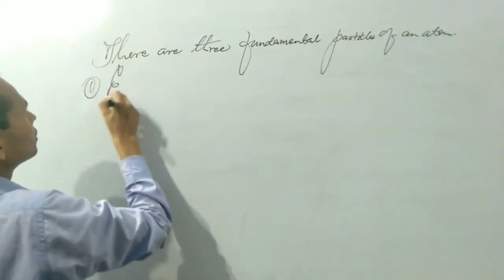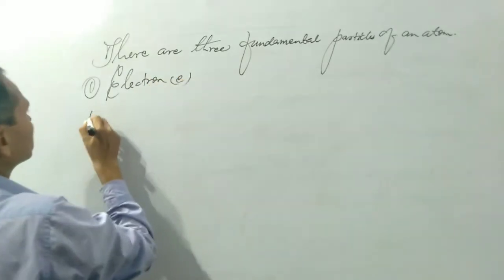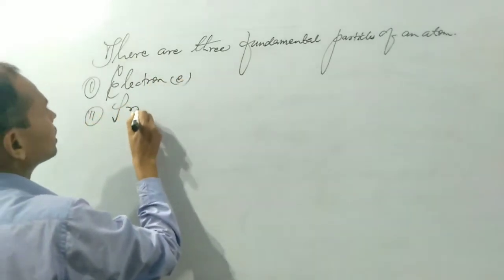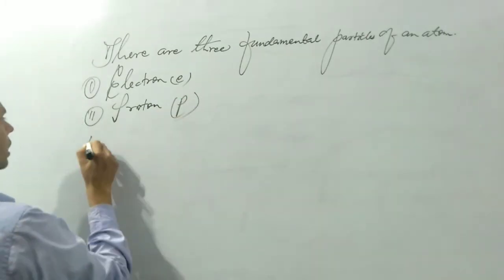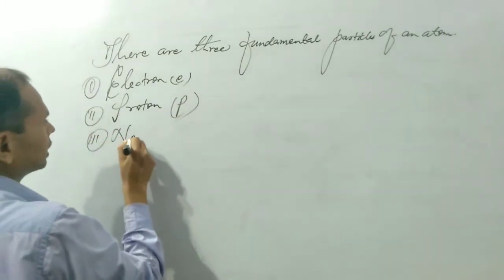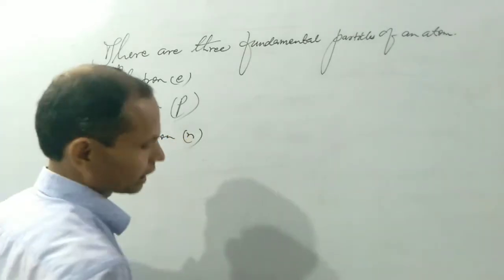First is electron, second is proton, generally represented by P, and third is neutron, generally represented by N.